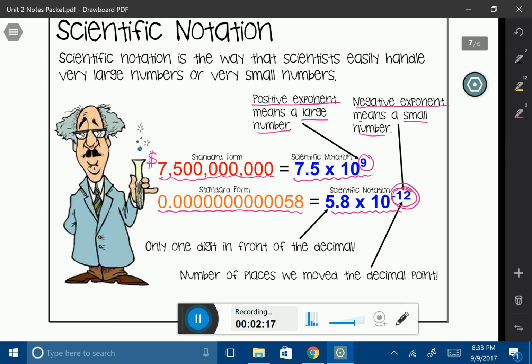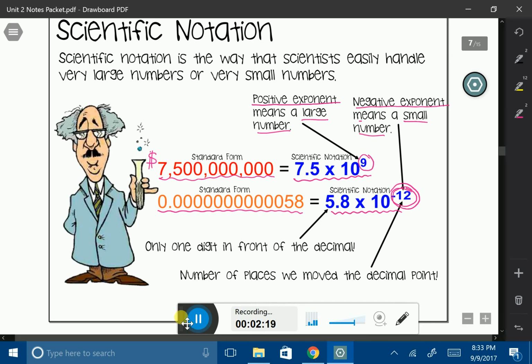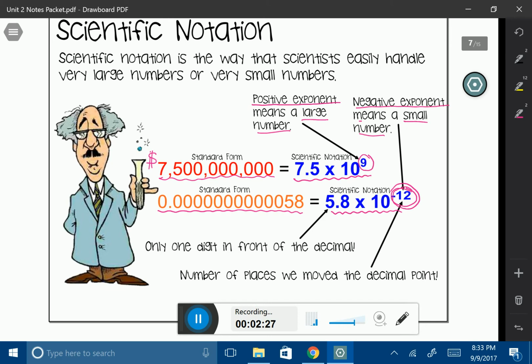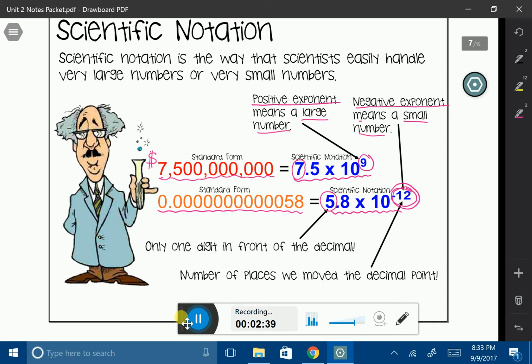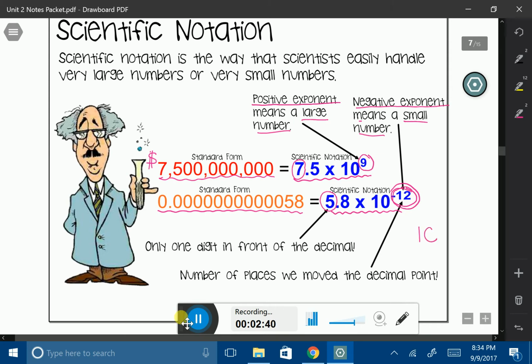Another thing to know about scientific notation is that whenever you're putting it into that form, you can only have one number in front of the decimal place, or at least to the left of the decimal place. So you can see in my two examples that I have the number 7 and I have the number 5. You can only have one number before the decimal. So if you had something like 10.4, that would be two numbers before the decimal, so you can't have that. You can only have one digit.